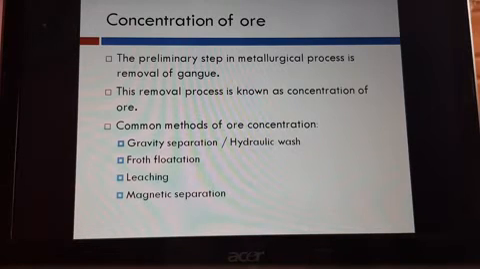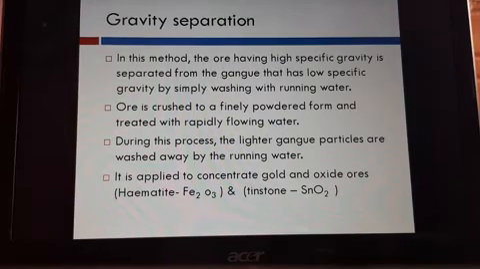So we have certain methods in which the ores can be concentrated. Totally four methods you are going to learn this year. Gravity separation, otherwise called hydraulic wash. Hydraulic, in the sense itself you will come to know, is by using water. Then froth flotation, leaching, and one more is magnetic separation. In that, the first thing, gravity separation.